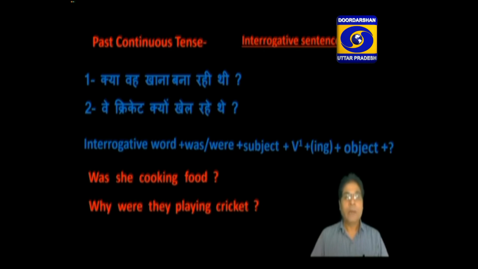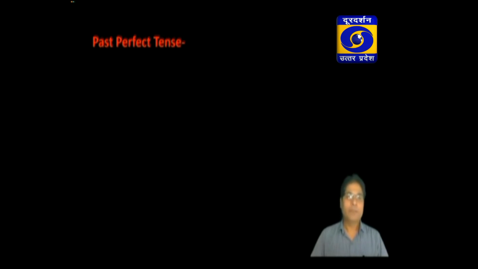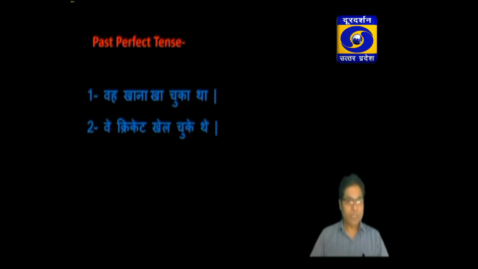Let us come to the next tense, that is past perfect tense. What is past perfect tense? Actually, past perfect tense talks about the work completed in the past. As वो खाना खा चुका था. You can see that the work has been completed in the past. One more example. वे क्रिकेट खेल चुके थे. It means the work has been completed in the past.